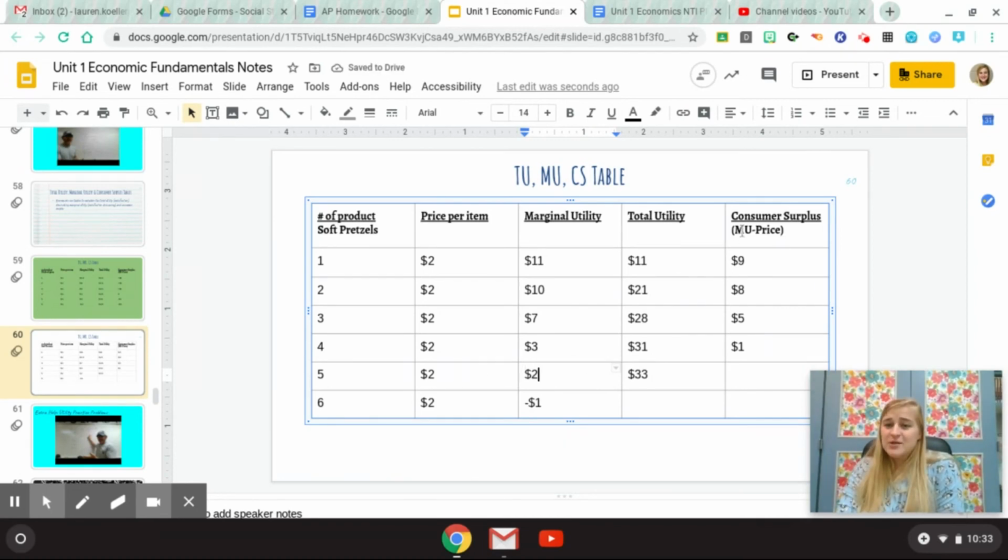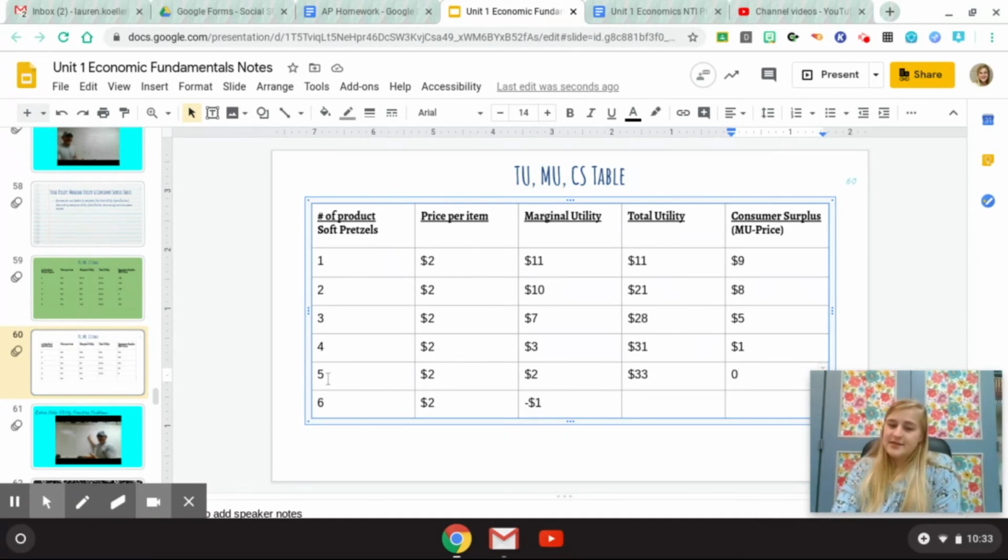On this one, I would have only paid $2, the actual price. So what is my consumer surplus? There's no surplus. The marginal utility minus the price is nothing. I'm to the point where I don't enjoy it so much that I would pay more. In fact, I'm getting tired of it. Let's look at when I really get tired of this pretzel, okay?